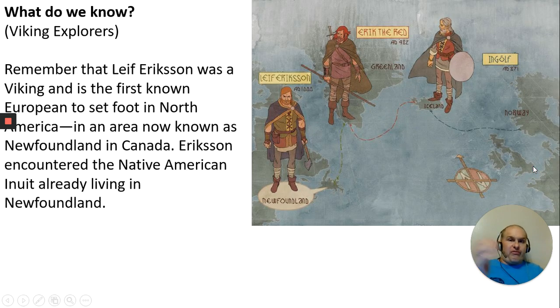All right, these are the Viking explorers you also learned about in previous units. Remember Leif Erikson? He was a Viking and the first known European to set foot on the North American continent, in an area known as Newfoundland, Canada, right there. Erikson encountered Native American Inuit already living in Newfoundland. So when he came from over here, Norway, he sailed across, past Greenland and all that, into the North American continent. Anyway, that's all background that you probably have already studied.